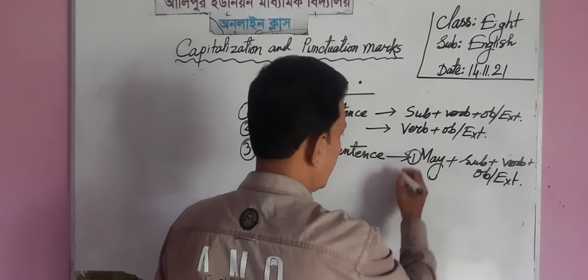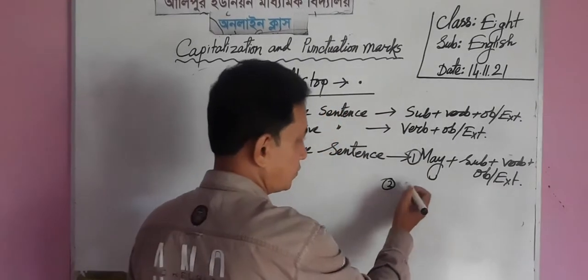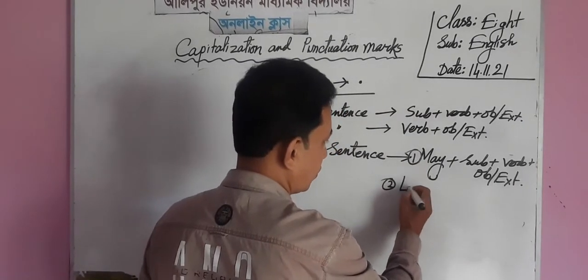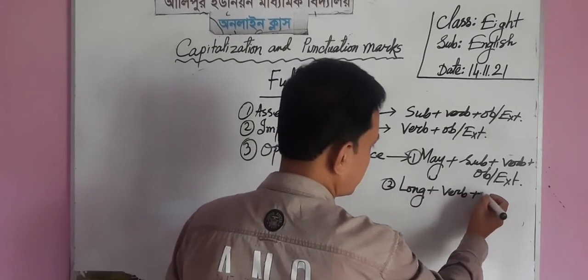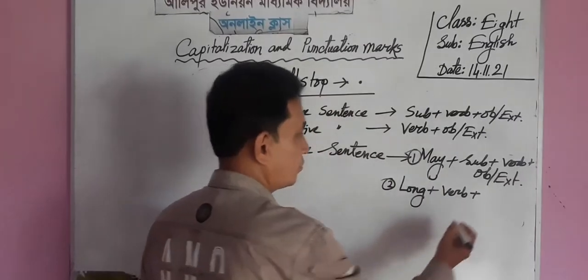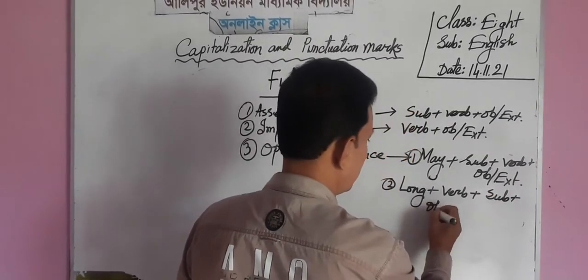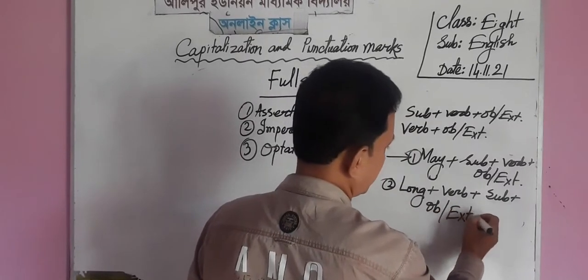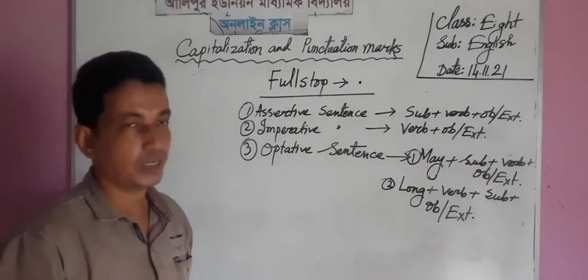And there is another type of characteristic, such as long plus verb plus subject plus object or extension. Dear students, these are the main characteristics of these three types of sentence.